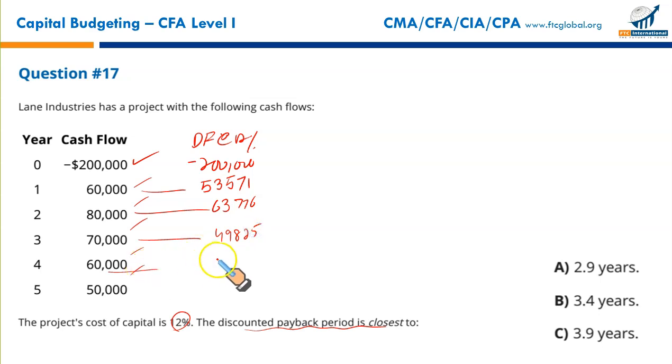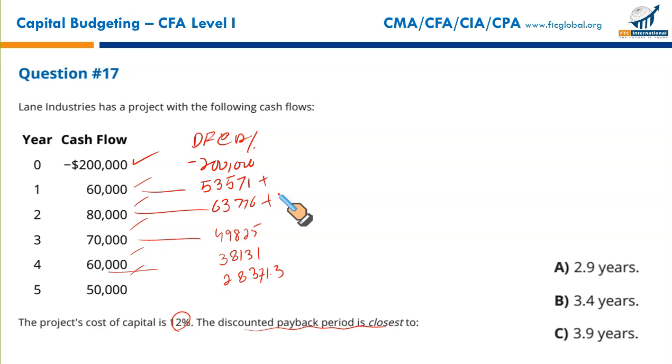This one would be $49,825. This one would be, I'm sure it's quite simple calculation, you can do it, $38,131. And lastly, this $50,000 coming at the end of year 5, right now its present value is $28,371.3. Now what you will do, using your conventional calculator, you will write negative 200,000 in your calculator and keep on adding these numbers.